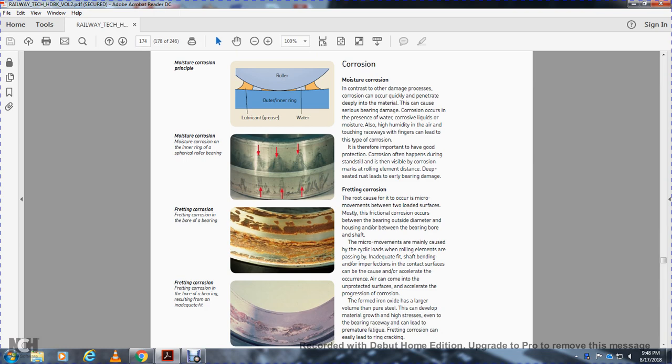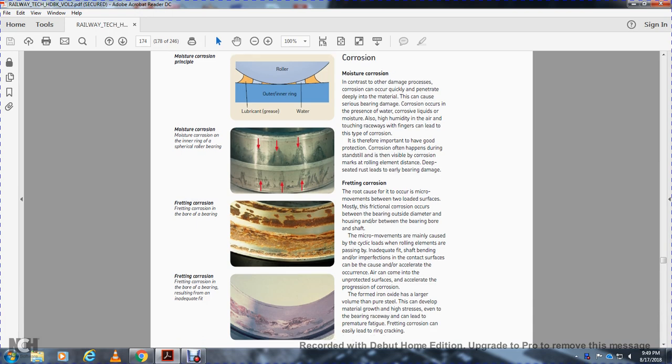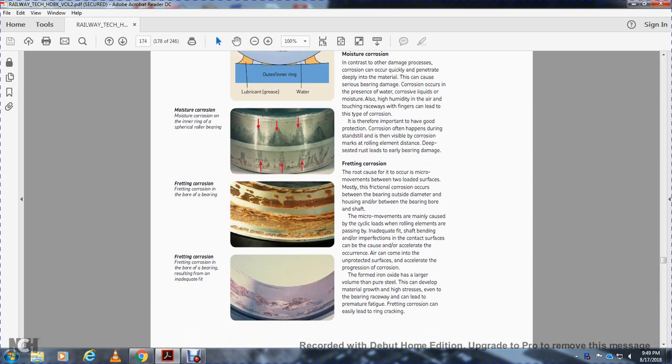The micro movements mainly cover the cycle of the roller elements' path, from an inadequate shaft fit with imperfections in contact. The air comes in contact with the unprotected steel, and with the progression of the corrosion, iron oxide forms, with a large volume compared to pure steel. This develops growth along the high strip of the bearing race, which can lead to premature fatigue, and the corrosion can easily lead to ring cracking.